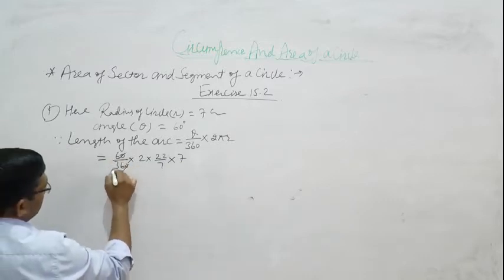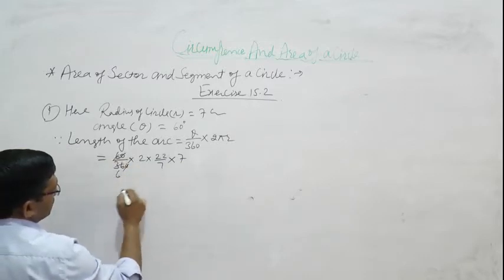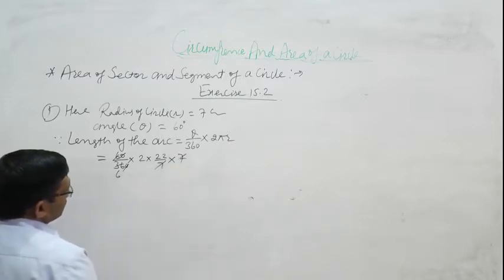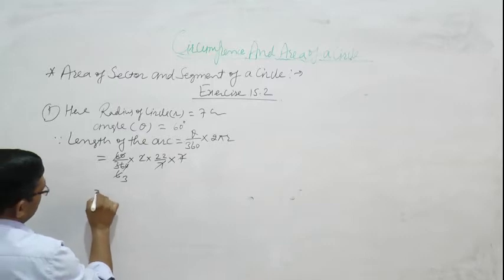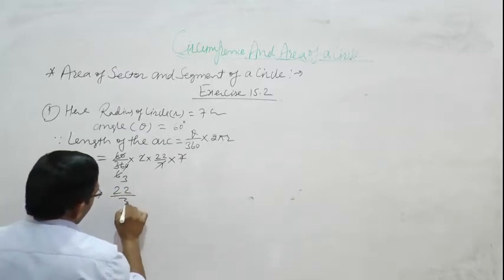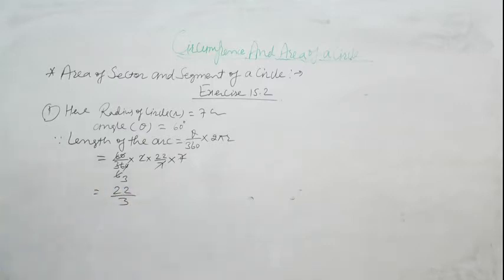So 0 cancelled by 0, then 6 6 are 36, 7 cancelled by 7, and 2 3 is equal to 22 upon 3 centimeter.